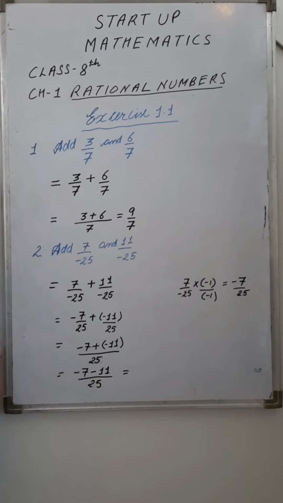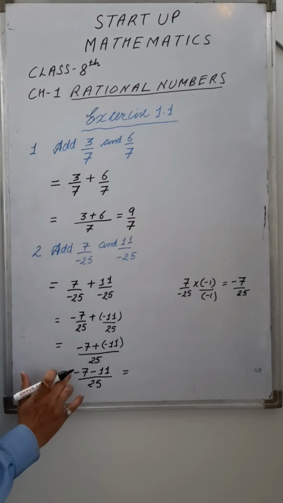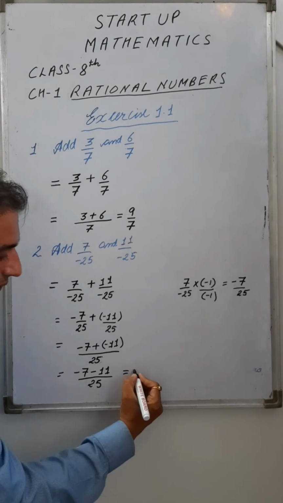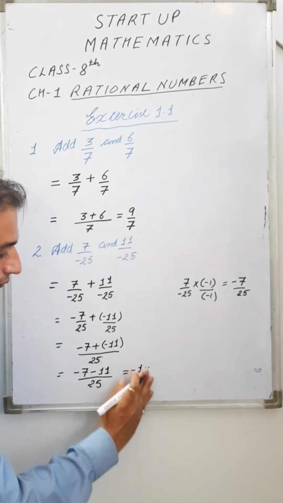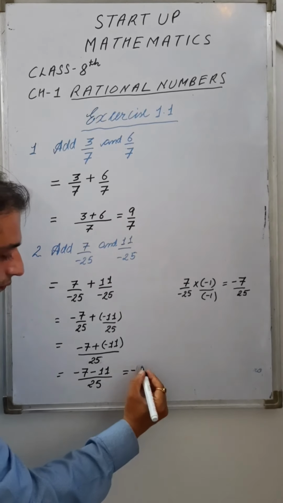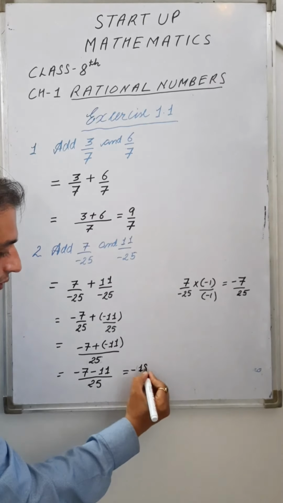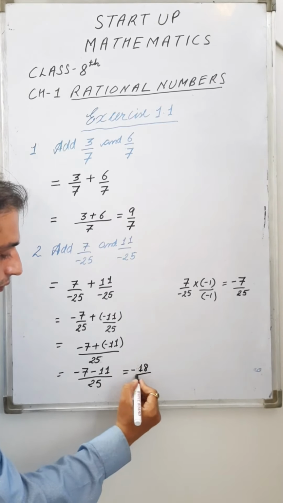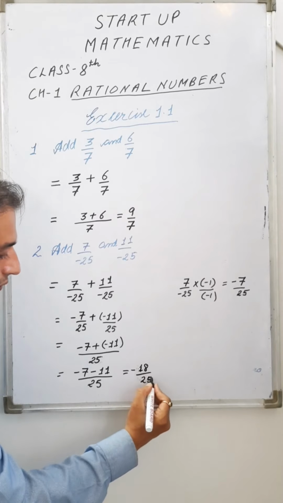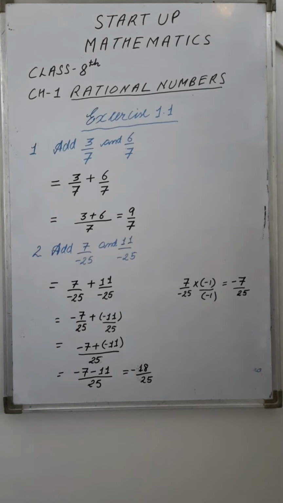Addition of 7 and 11 is 18, and place the sign minus here, minus 18 upon 25. This is the answer of the two rational numbers, right?